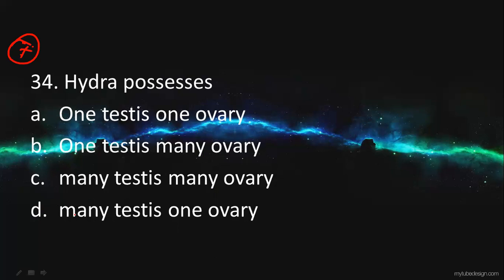Yes, the hydra can reproduce both sexually as well as asexually, right? For sexual reproduction, the testes develop towards the distal end and the ovaries towards the basal end. So here, the larger female has only one ovary, whereas the male will be having many testes. So the answer will be many testes, one ovary.